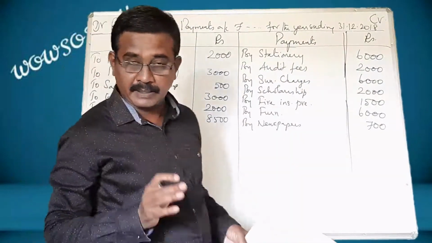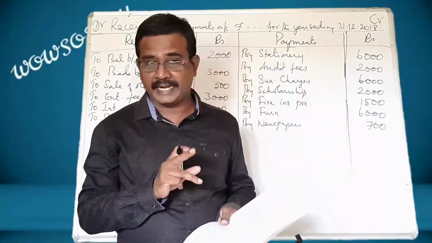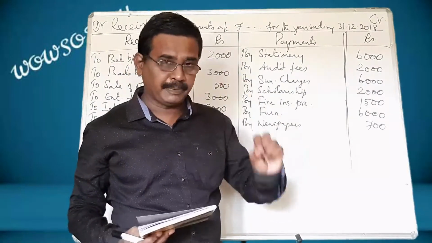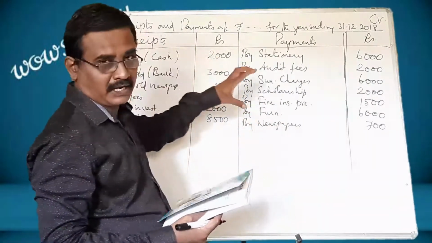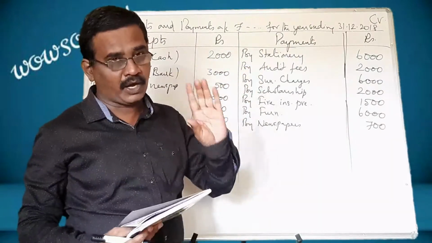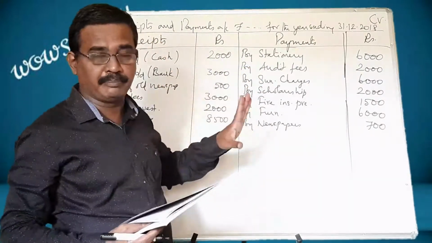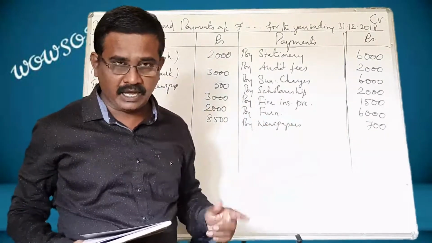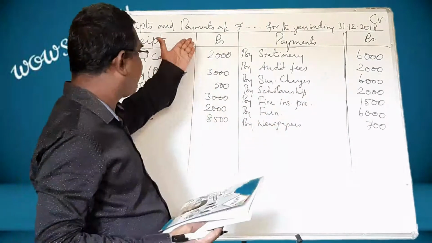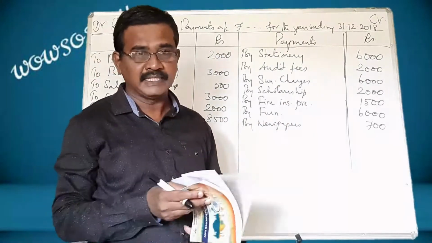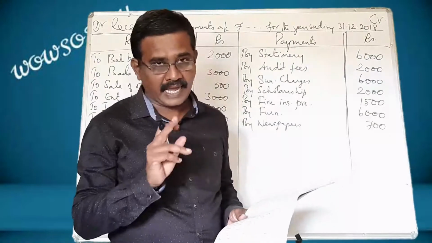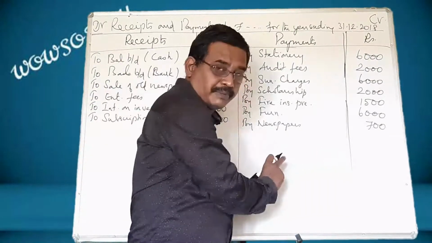Depreciation on furniture. Remember, it is a non-cash item. It means there is no involvement of money. So, depreciation will not be brought to this account, because there is no movement of money. If money comes in or goes out, that will be written in this account. Here, it should not be taken. Leave that. Cash balance is on, and cash balance should be brought at the end, should be written at the end.